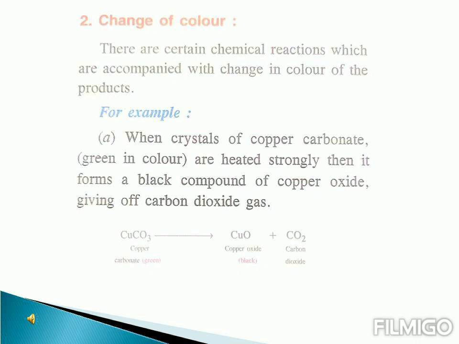I'll tell you one common example. You see in a home, sometimes when you put lemon juice on salt, we see the color changes. The color of the salt, which is white, turns into a light bluish color. So there also we see the change of color.